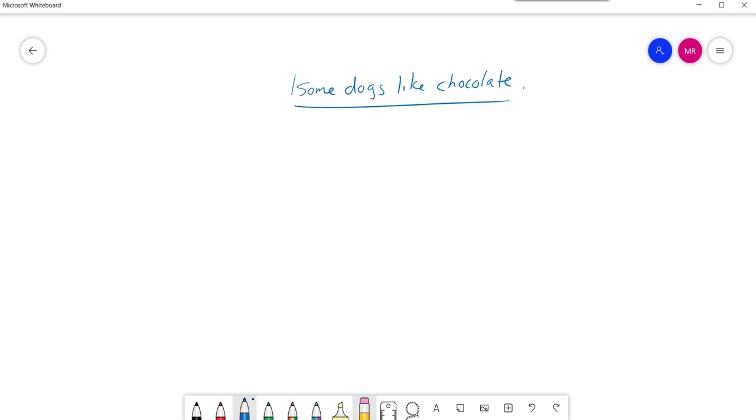I'm going to assume that you know that the "some dogs" strongly suggests the use of the existential quantifier. And so you should begin with, there exists an X such that X is a dog. That's our translation of "some dogs." And we want to say that that thing that is a dog likes chocolate. So likes is what we call a binary relation, likes. And we want to say that X likes chocolate. Okay, now, do we write this? X likes chocolate?